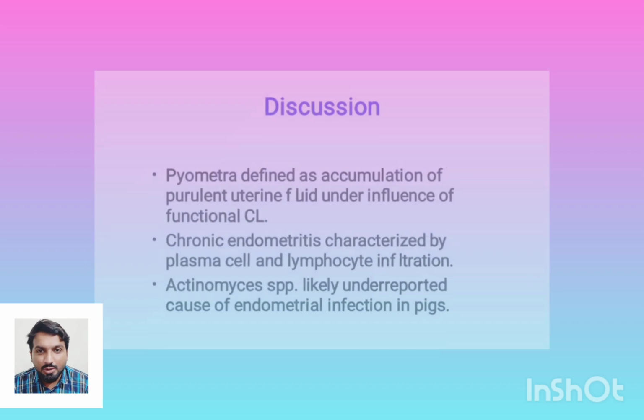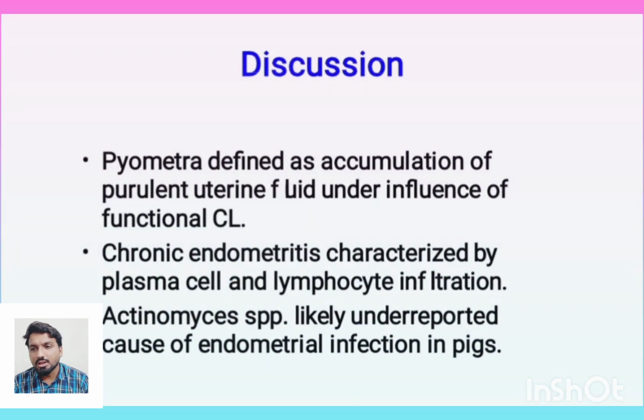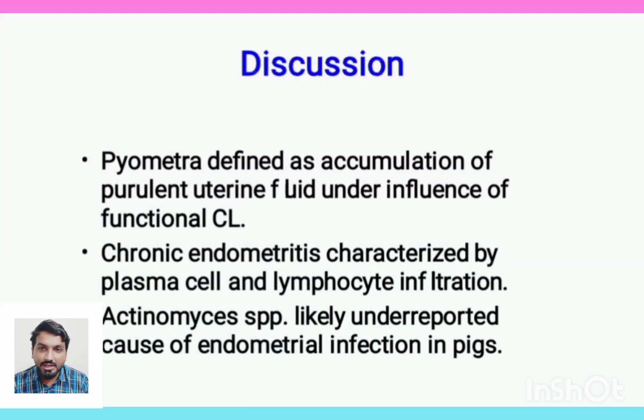Now we will discuss the case. What is pyometra? Basically, pyometra is defined as accumulation of purulent uterine fluid under the influence of a functional corpus luteum. Chronic endometritis is characterized by plasma cell and lymphocyte infiltration. This is the basic difference between endometritis and pyometra. Pyometra is the accumulation of purulent uterine fluid, but when it is characterized by plasma cell and lymphocyte infiltration, it is called chronic endometritis.